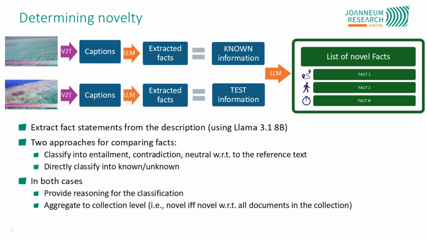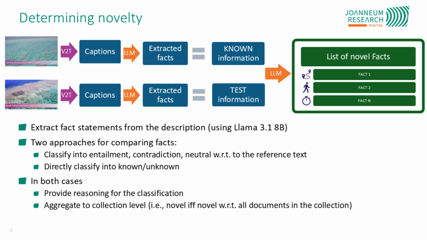For determining the novelty, the basic workflow is that we have the captions of both videos, and then we extract facts from these descriptions, again, using Llama 3.1. So we get a list of very short factual statements. And then we look into two approaches for comparing those facts. First one is to classify them into entailment, contradiction, or neutral. So whether facts are entailed by the other document, contradicting it, or just not mentioned. The second one is to directly classify them into known or unknown. The second one turns out to be the better performing one.